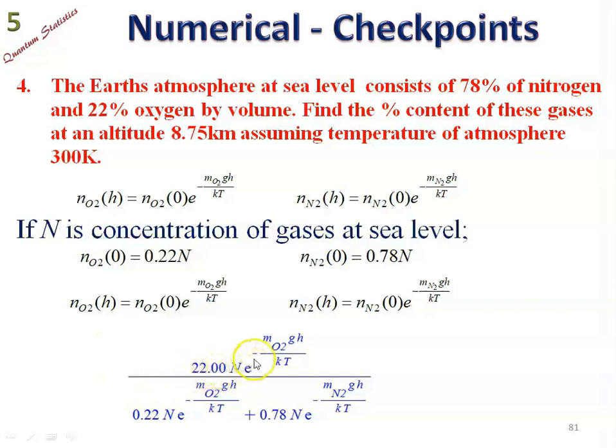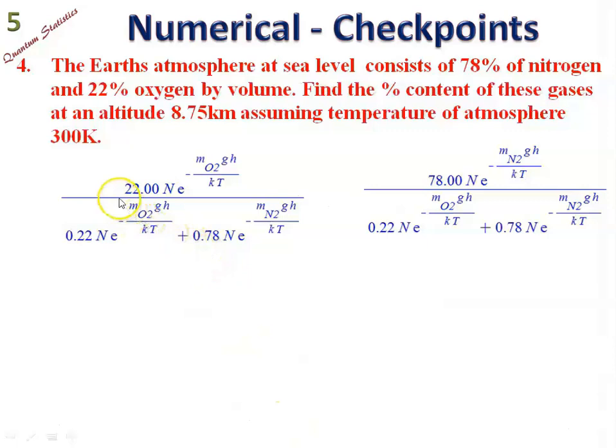0.22 N e to the power minus mgh upon kT for oxygen, divided by 0.78 N e to the power minus mgh upon kT, m for nitrogen. Percentage of nitrogen is 78. Now here we have two formulas, one formula for percentage of oxygen, another formula for percentage of nitrogen.